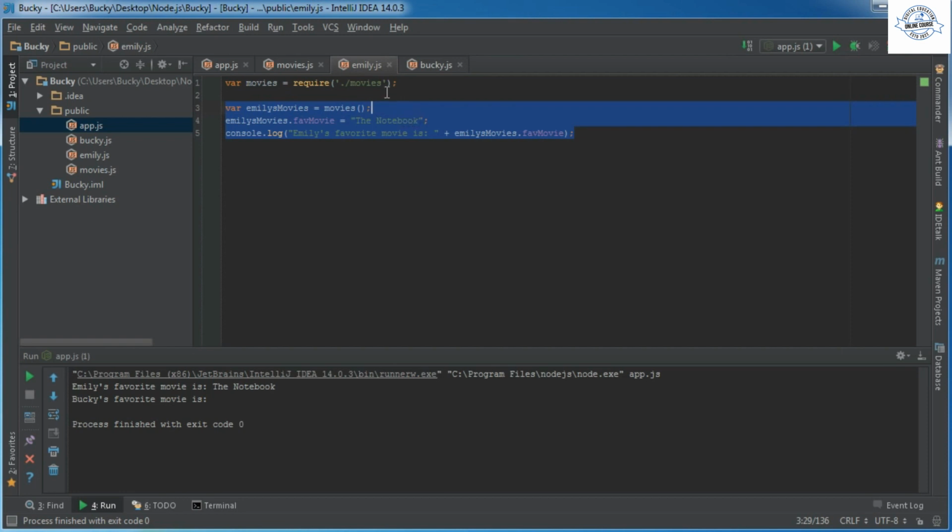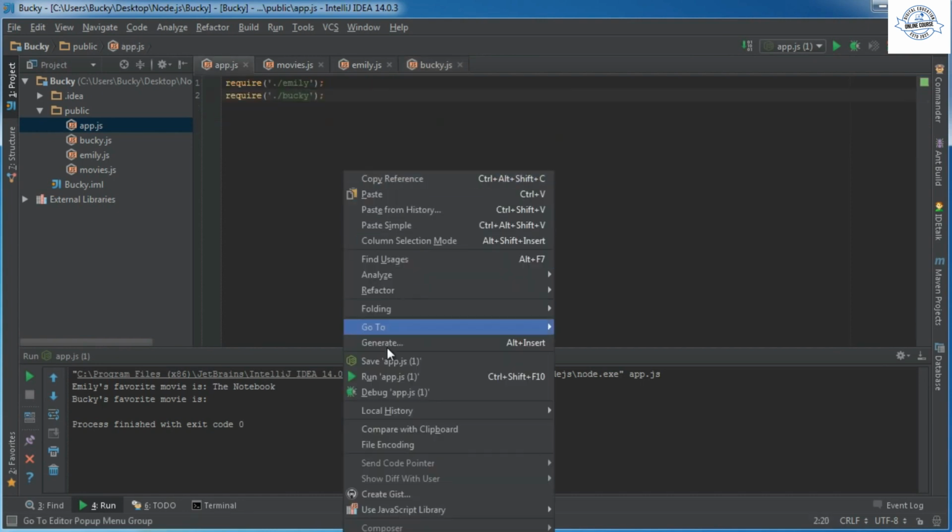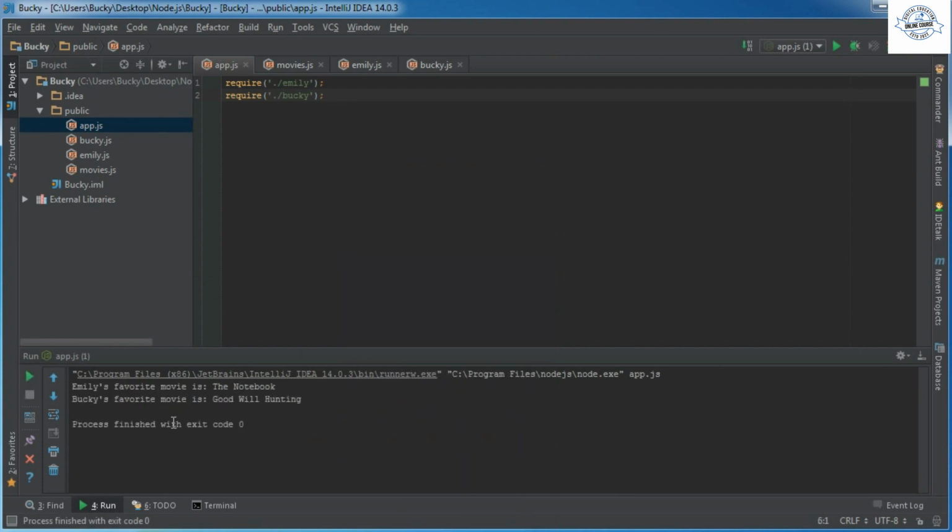Might as well just do that. So Bucky's favorite movie equals Good Will Hunting. So now as you can see, each module can have their own copy of anything that we want.